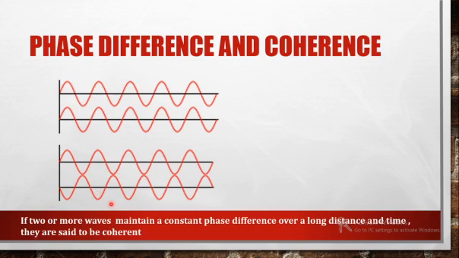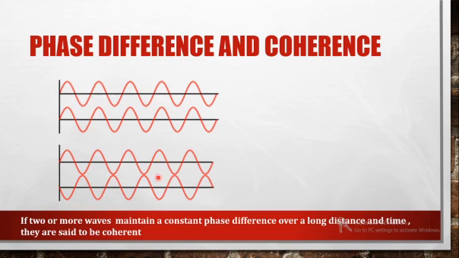But what you can see is that throughout the motion, whatever the phase, in phase or out of phase, it is maintained throughout the motion. We can consider it as a constant phase difference.